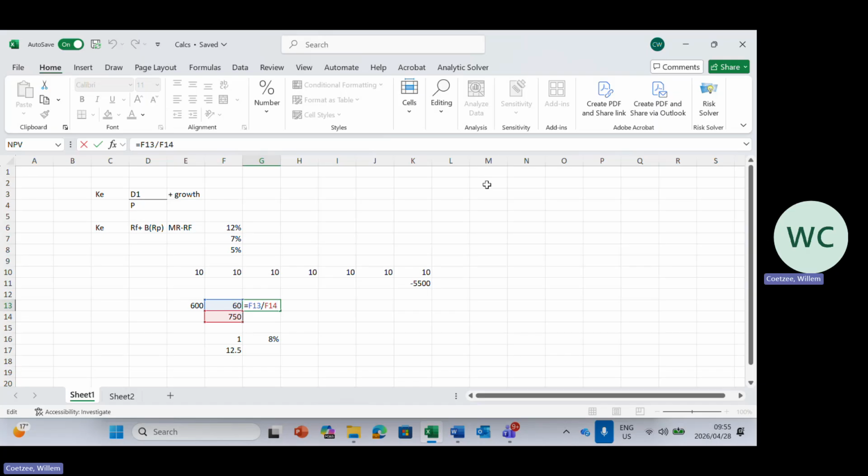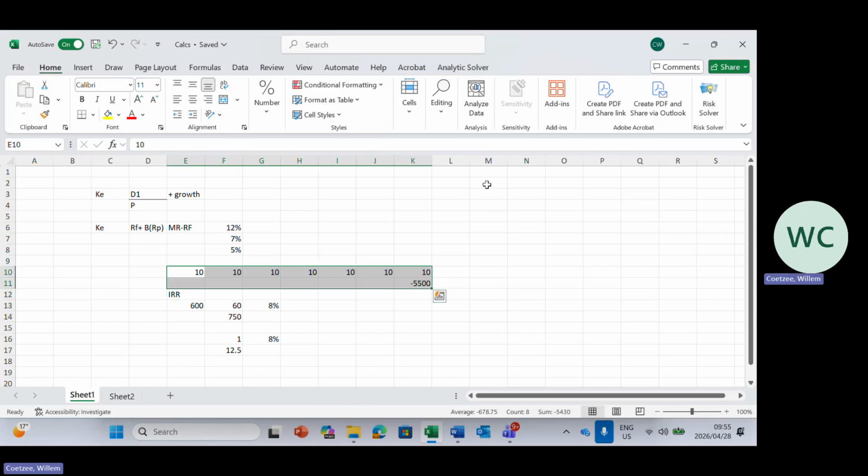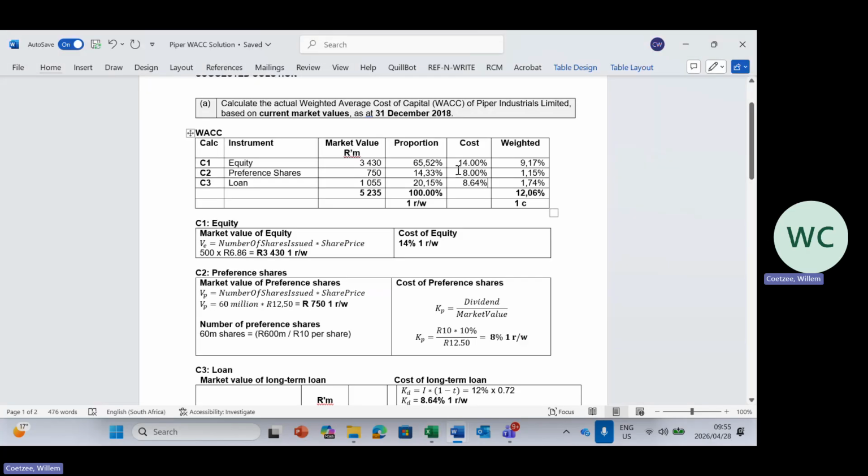In this case, it was simple because we did not redeem it. The only trick here was that we do it on market value and not on book value. It's 8%. If we had to redeem it, we would have to calculate IRR in this calculation based on all the cash flows we are having here. Okay, that's the only trick we have for that.